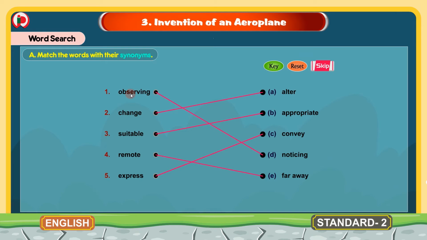Let's read these synonyms once again. Observing, noticing, change, alter, suitable, appropriate, remote, far away, express, convey. So this is about the matching of the words with their synonyms. Now we will move to the next bit.